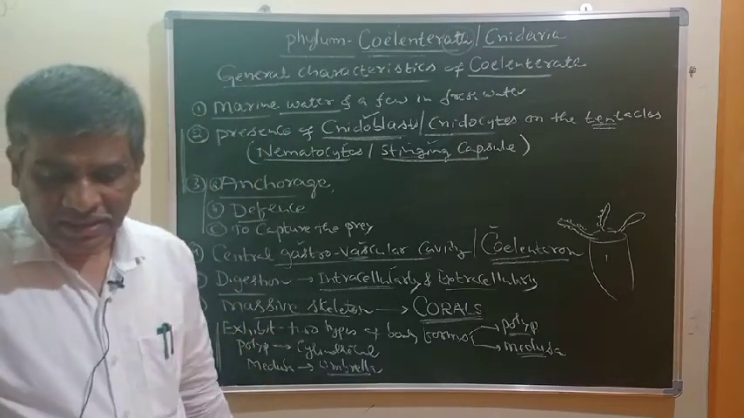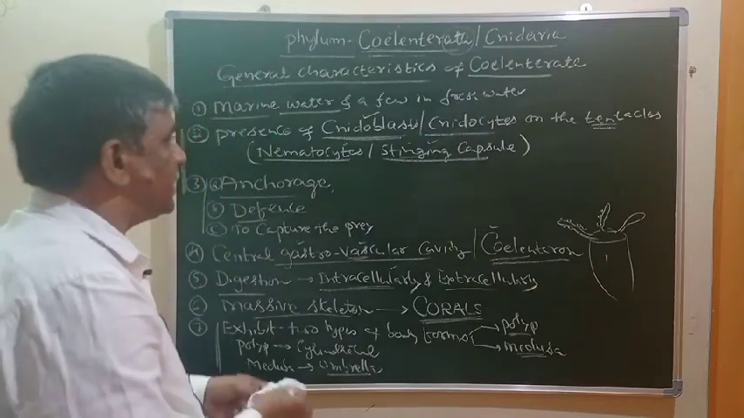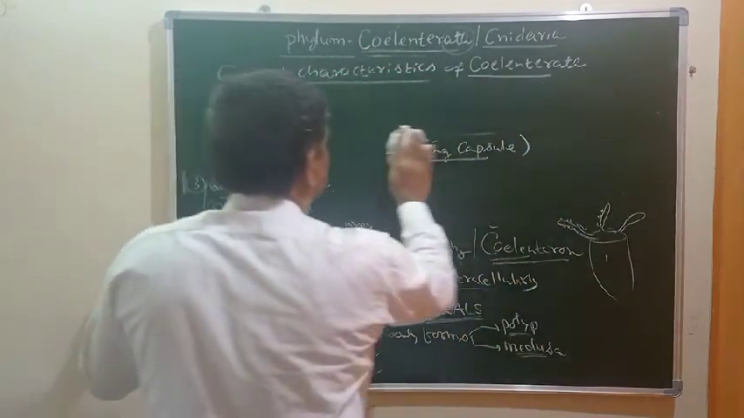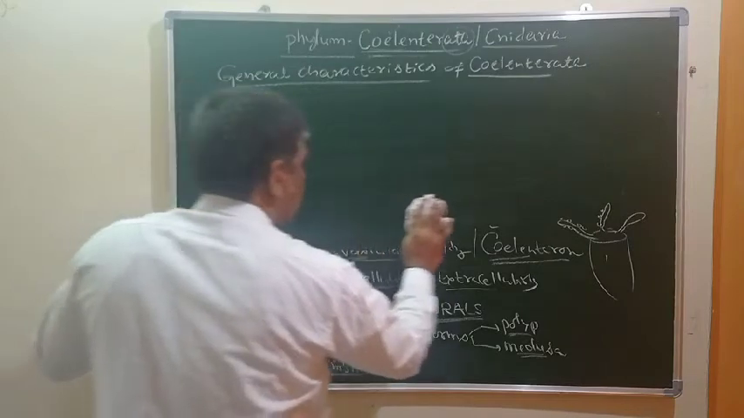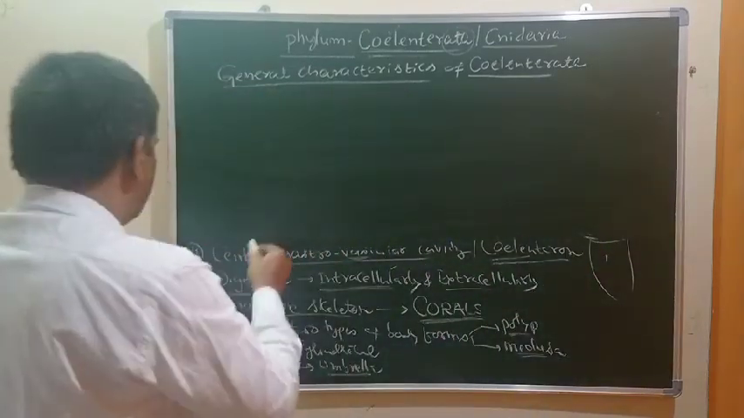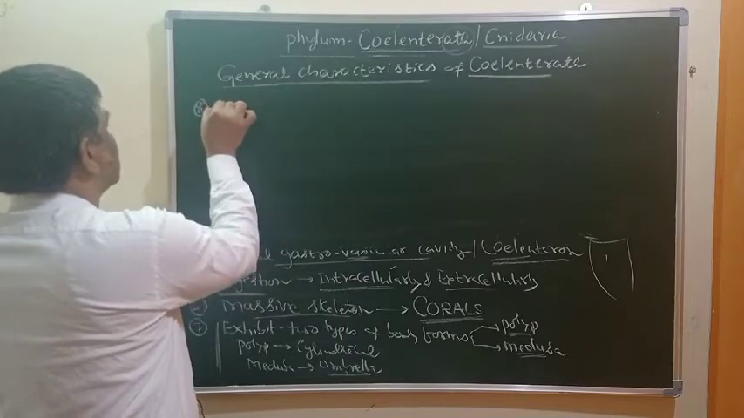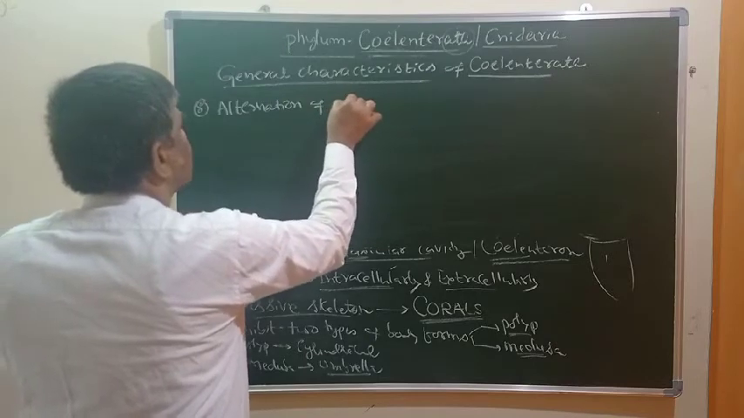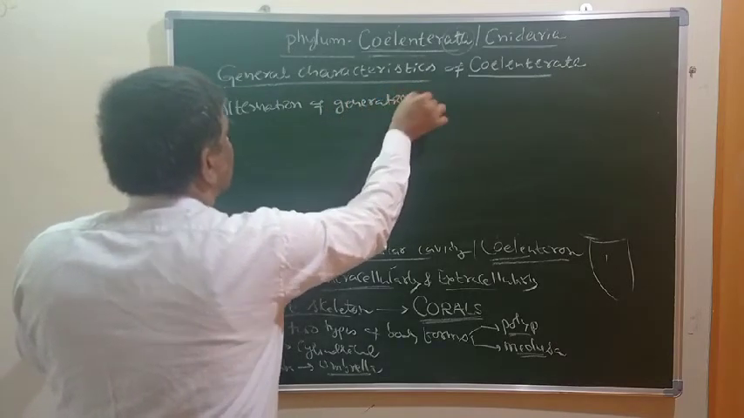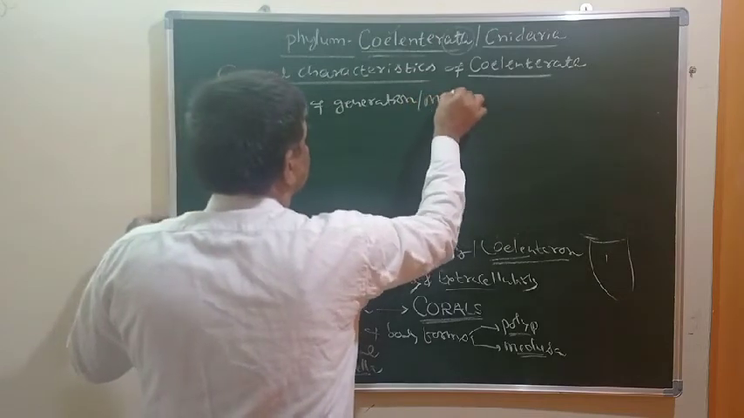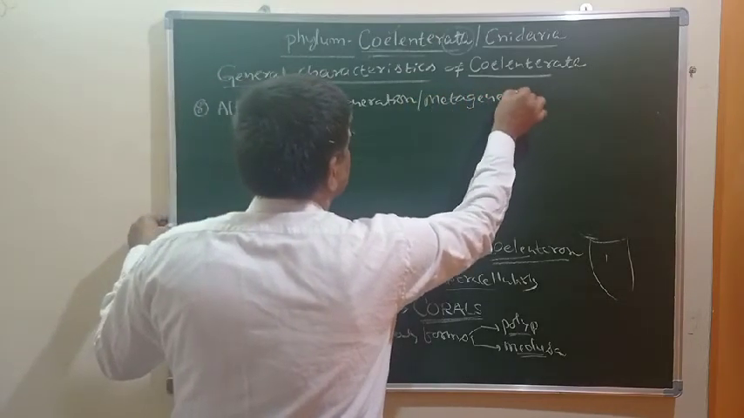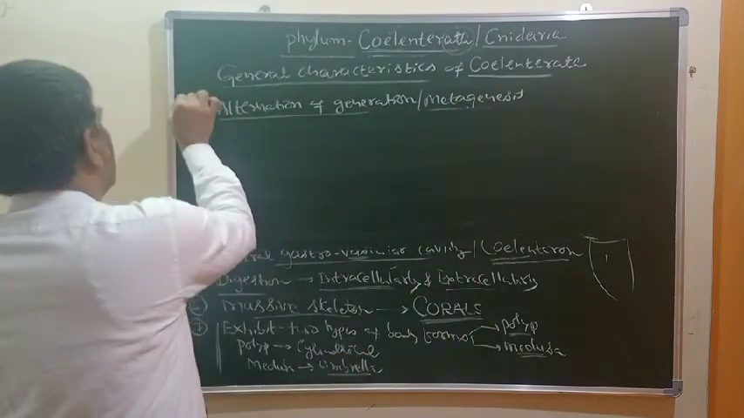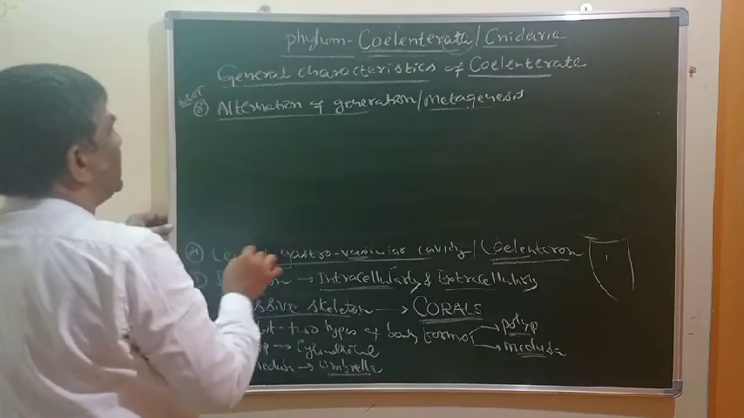Some more characteristics I can write here. Some coelenterates exhibit alternation of generation, which is also called metagenesis. Very, very important characteristic feature regarding the NEET examination.